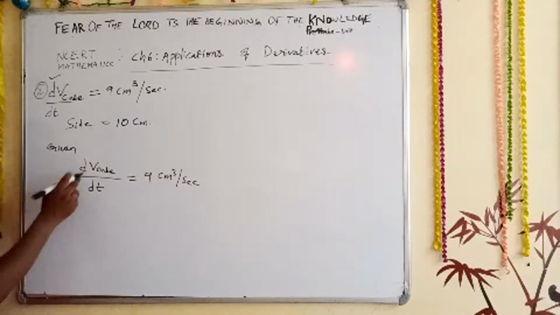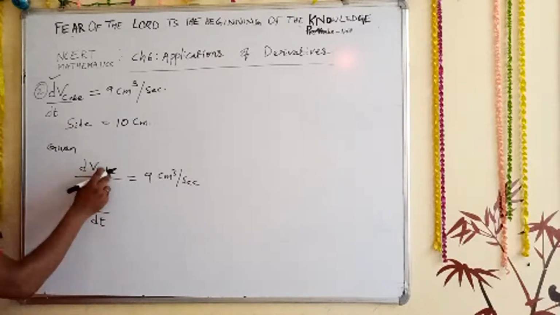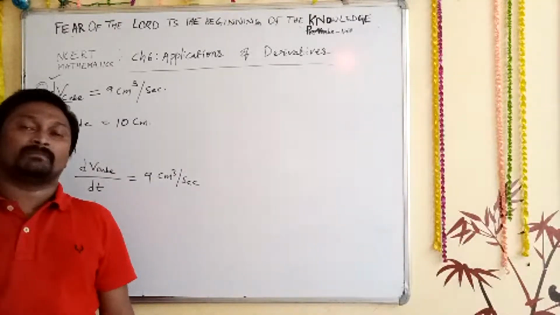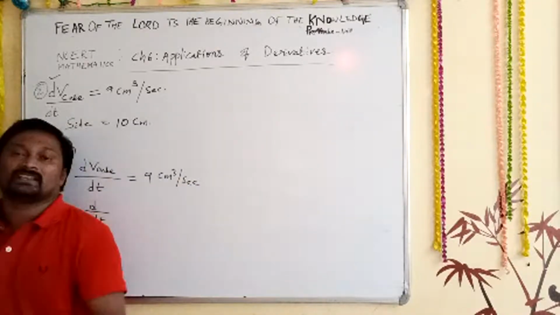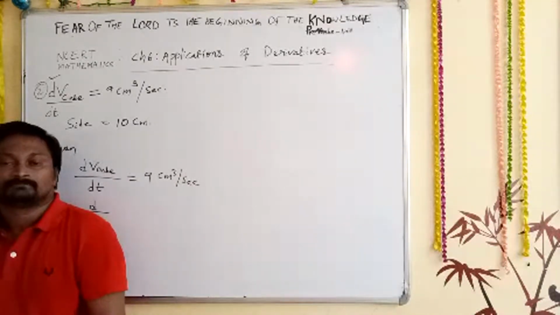Now here it is d by dt of the volume of a cube. The formula of the volume of a cube was given to you in the formulas. Can anyone write it?